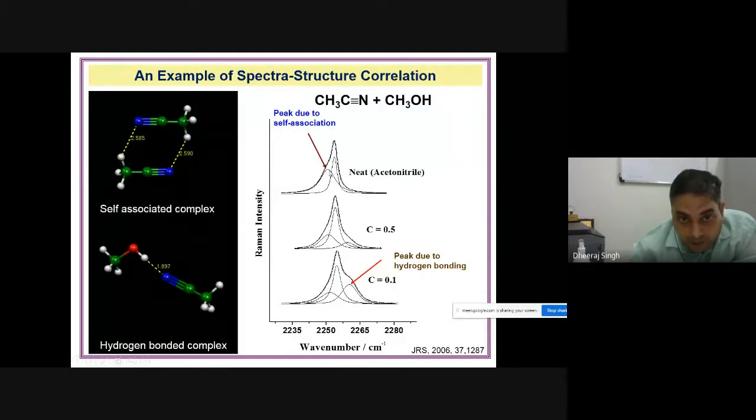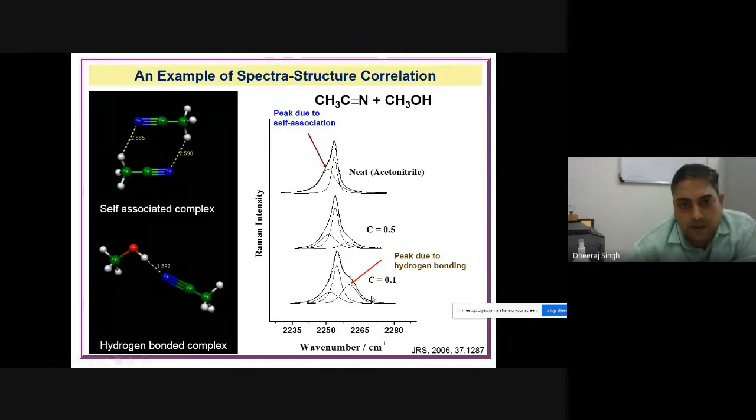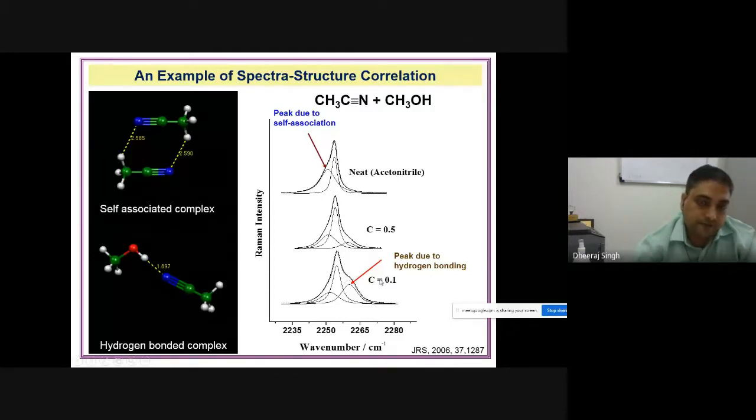Same way, dimer formation was low. In a similar way, you can obtain similar types of spectral changes for any molecules and materials. And you can identify why the hydrogen bond is formed at C triple bond N, because only at this particular position are you going to get the spectral features. Now overall you can say spectra-structure correlation can be obtained.